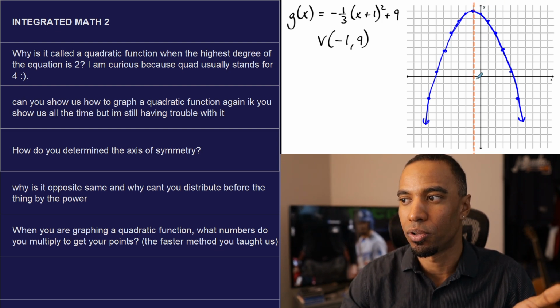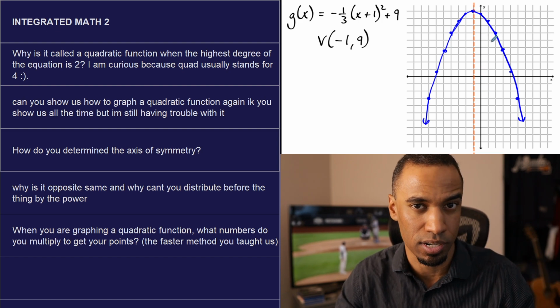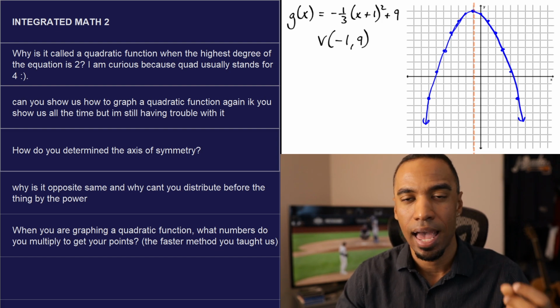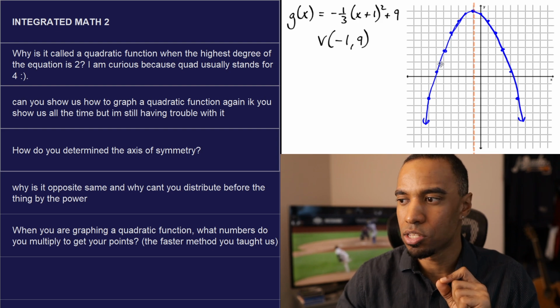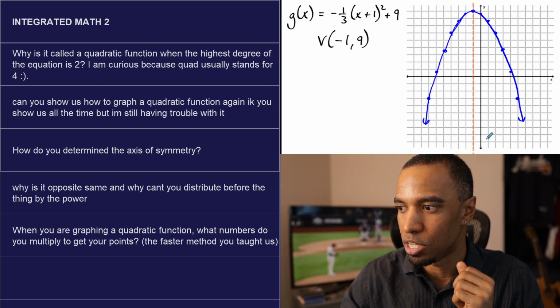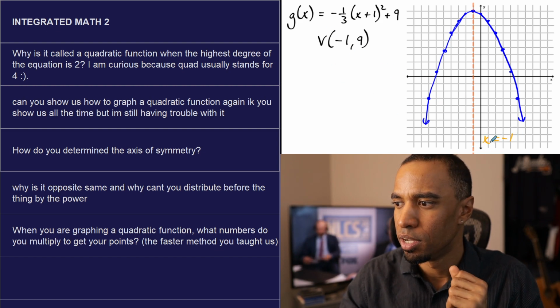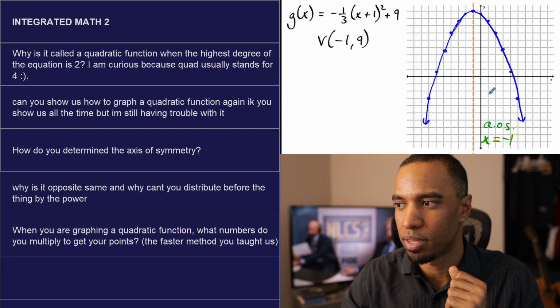Axis of symmetry is a vertical line that goes through the vertex point. So I always know to draw it vertically through the vertex. If you're asking how you write the equation of the axis of symmetry, it's pretty straightforward. It's always an x equals equation. This one happens to be x equals -1. Let me use a different color. This axis of symmetry here is x equals -1. That's your AOS, axis of symmetry right there.